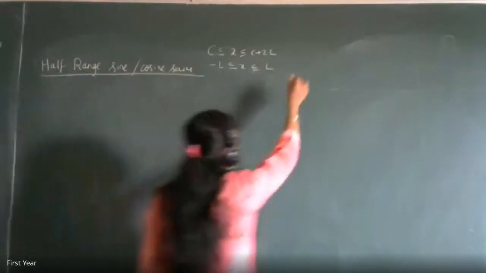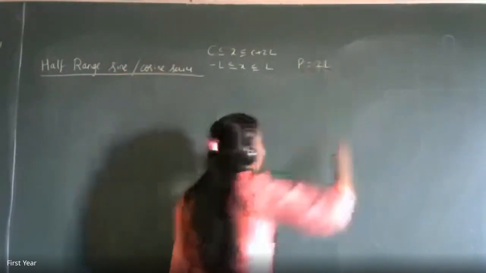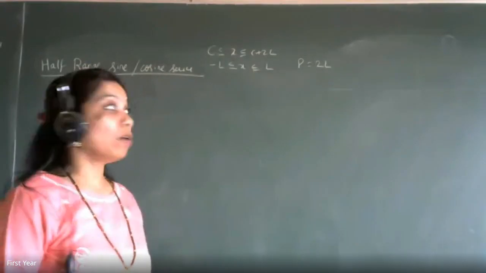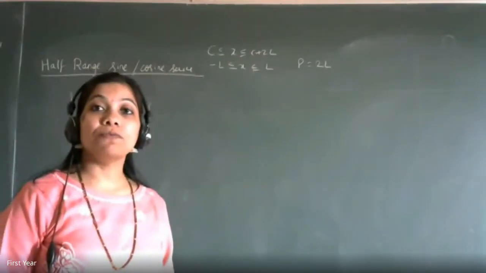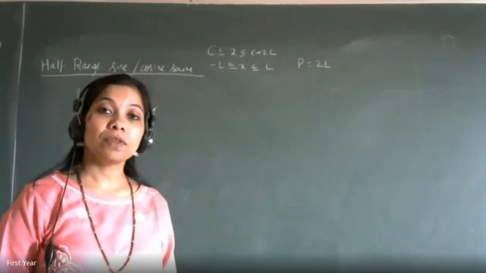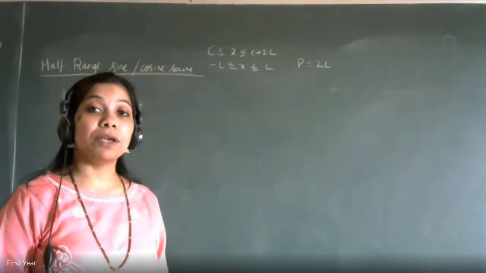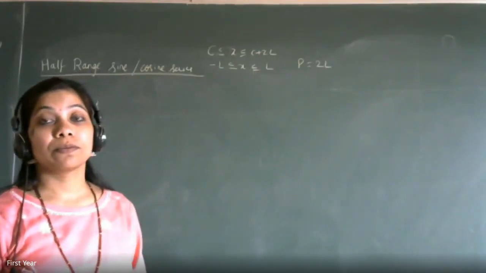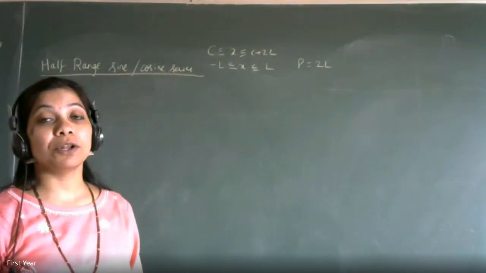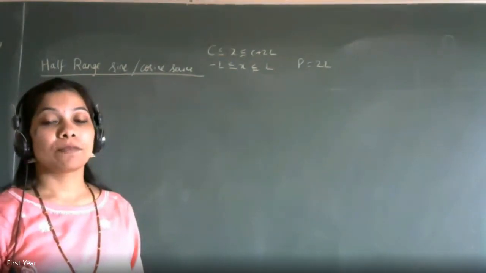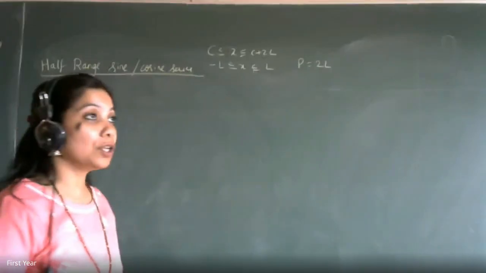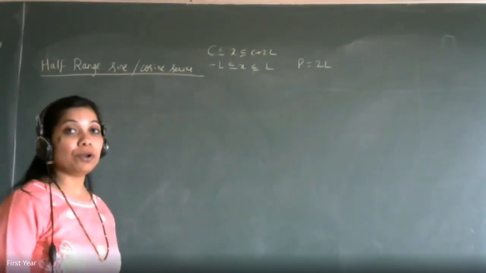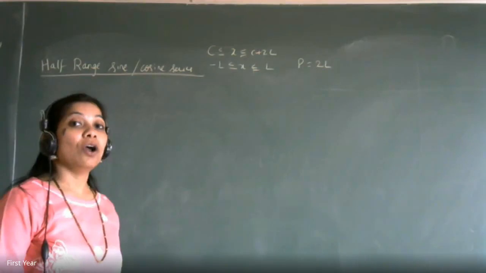So your period T was nothing but 2l. Whether it was minus pi to pi or minus 1 to 1, or 0 to 3, all those examples were full range examples. What is the meaning of full range? The period will be given by P is equal to 2l: upper limit minus lower limit is equal to 2l. Is that clear? Okay, 2l is equal to the period of the function, and that was the full range. Now the question only says that it is half range cosine series or half range sine series.